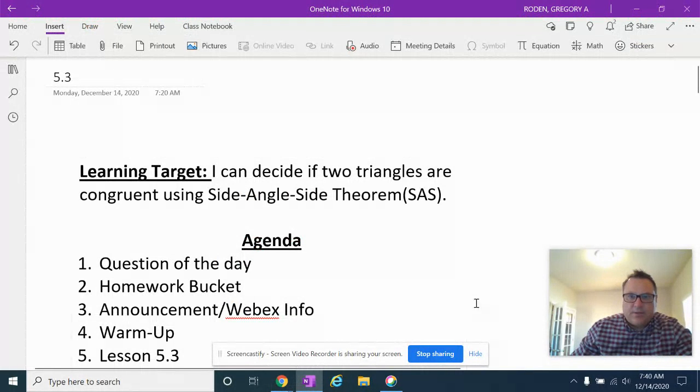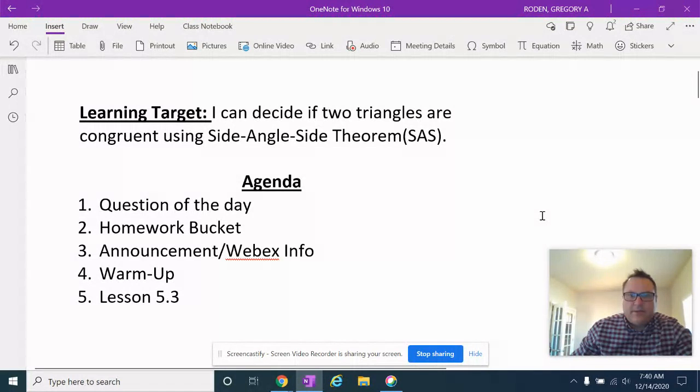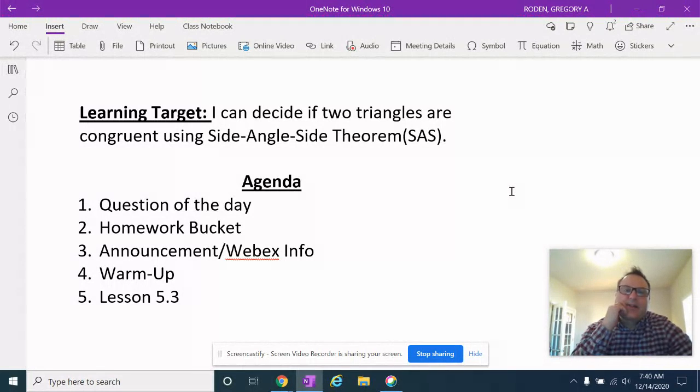All right, so here is our learning target: I can decide if two triangles are congruent by the Side-Angle-Side theorem, or SAS. Well, didn't we just learn that, Mr. Roden? Didn't you just teach us that? Well, if you remember, it was ASA, not SAS, right? So we're going to have to figure out what the difference between those two is today.